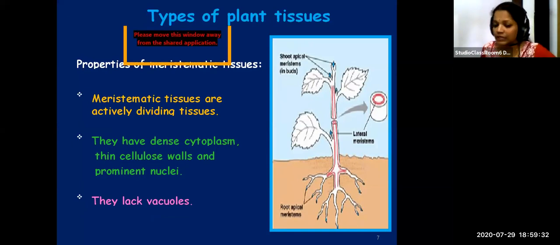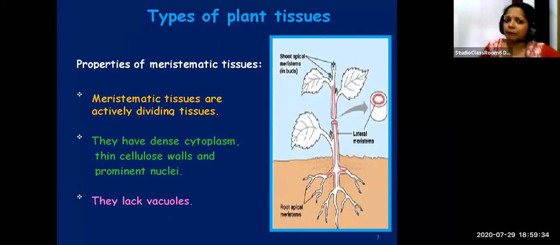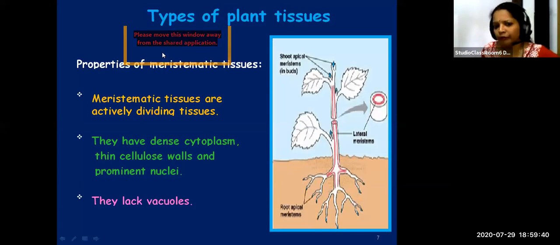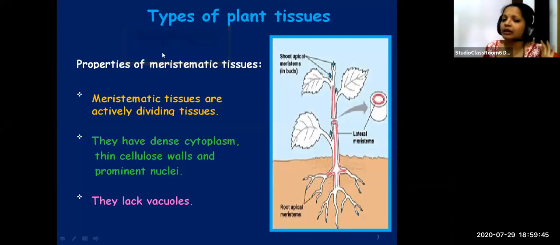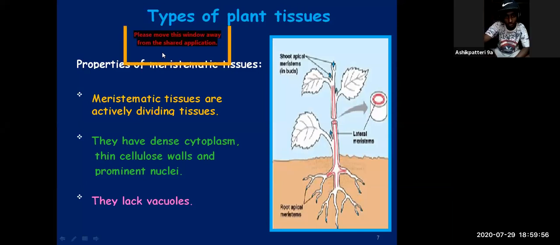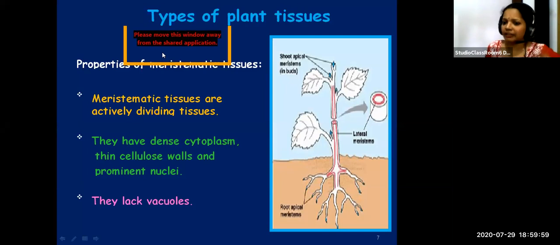Then vacuoles are absent. Why are vacuoles absent? Because in meristematic tissues, you don't have to store anything for future, because they keep on dividing and form new cells. Vacuole is actually meant for storing some substances for future. When these cells keep on dividing, we don't have to store anything for later use. So they don't have any vacuoles. Definitely you can expect a question.